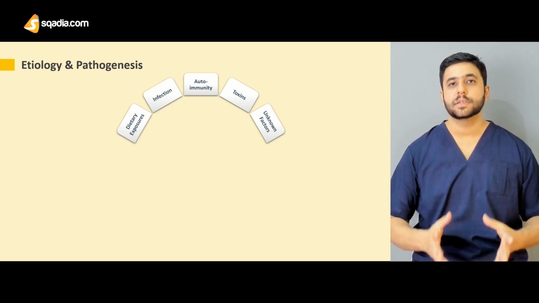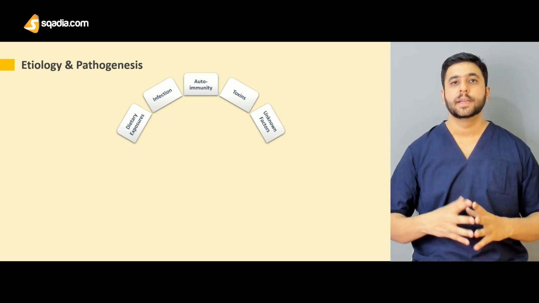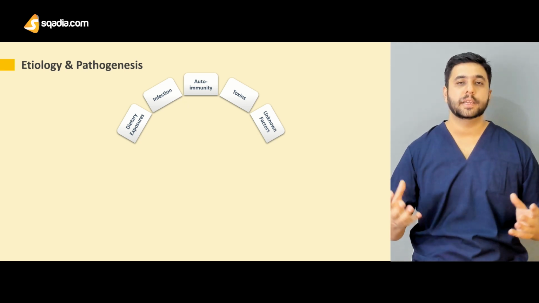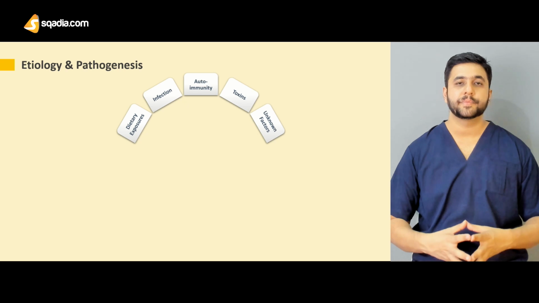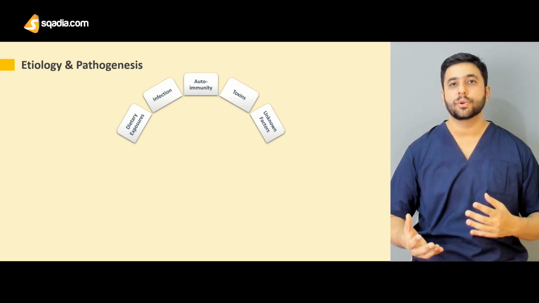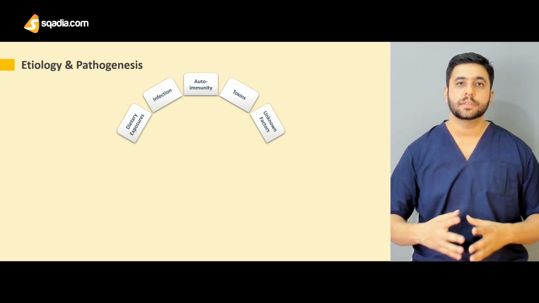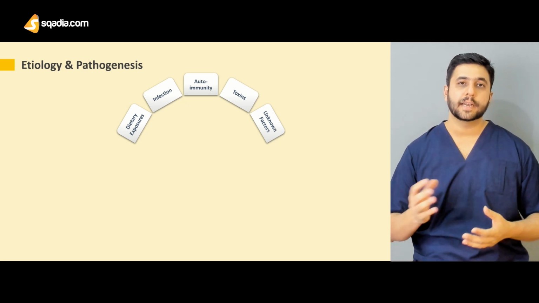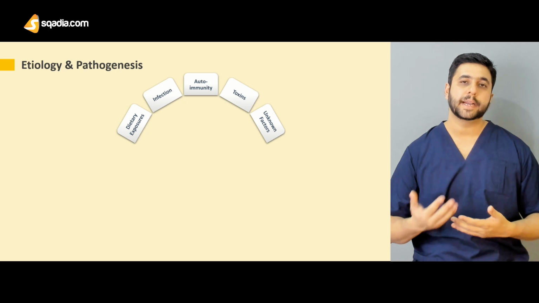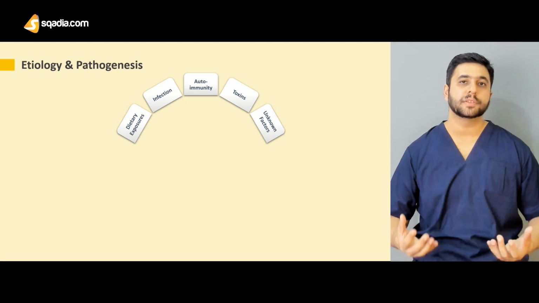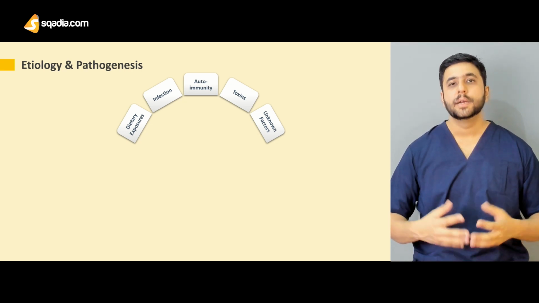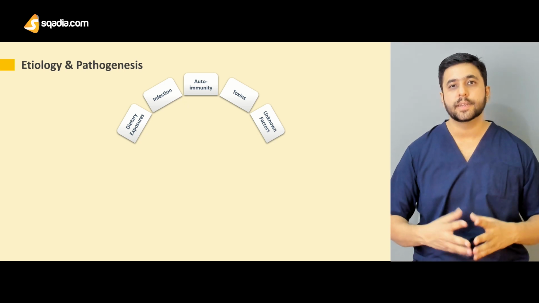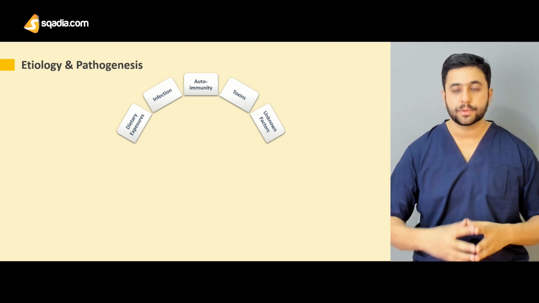In patients with ulcerative colitis, it has been postulated that because ulcerative colitis affects the colon and disturbs the normal colonic flora, this abnormal colonic flora can move towards the hepatic bile ducts, and then that can cause inflammation and scarring of the bile duct. But it is also a postulated theory. There has been no documented evidence in support.